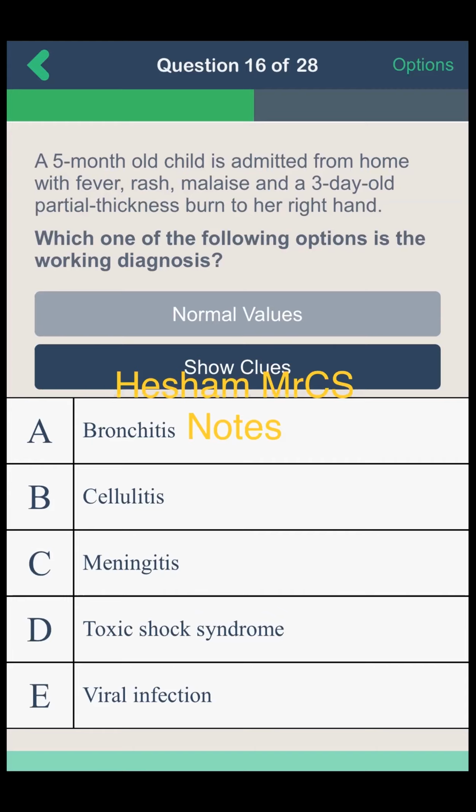Okay, excellent. Toxic shock syndrome, which is caused by the Staphylococcus aureus organism. This is some sort of sepsis characterized by a triad of fever, rash and tachycardia. In a post-burn patient with a triad of fever, rash, tachycardia, you should suspect toxic shock syndrome. Okay, this is an important question. Another one.